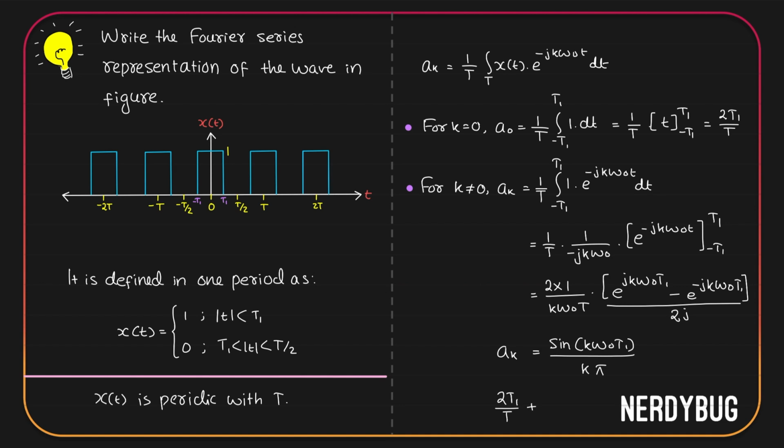Plus for k equal to 1, we will have sine of 1 omega naught t1 divided by 1 pi. Plus etc. we'll have infinite terms. On the other side, at k equal to minus 1, we get sine of minus omega naught t1 divided by minus pi. On that side also we'll have infinite terms. So like this, we can represent the signal given in the question as a Fourier series.